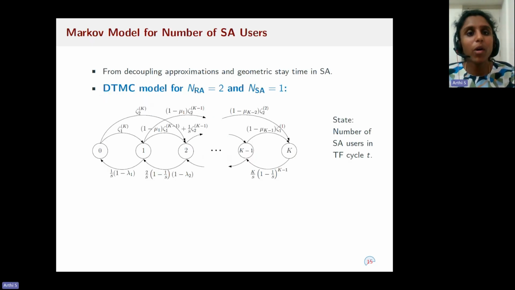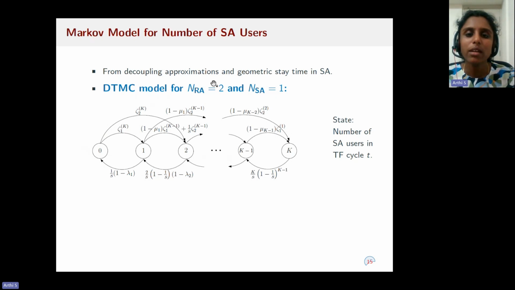Now, we model the evolution of the number of users in scheduled access and random access using the Markov model. Since we consider a user stays in scheduled access for a geometric time and also from the decoupling approximations, we model this evolution using a discrete time Markov chain. This particular diagram represents the discrete time Markov chain where there are two random access RUs and one scheduled access RU. And a state represents the number of users in scheduled access in TF cycle T. Since there are total K users, we could see the number of scheduled access users changes from 0 to K.